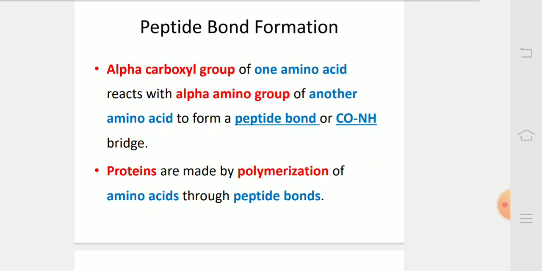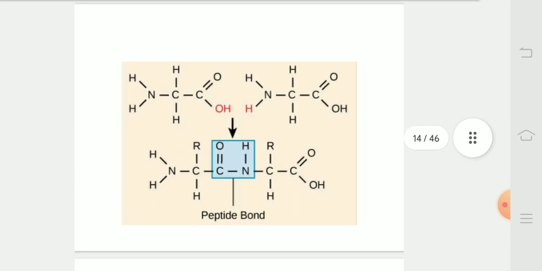Peptide bond formation. The alpha carboxyl group of one amino acid reacts with the alpha amino group of another amino acid to form a peptide or CONH bridge. Proteins are made from polymerization of amino acids through peptide bonds. In this diagram, we can see that a peptide bond is formed by joining two amino acids.